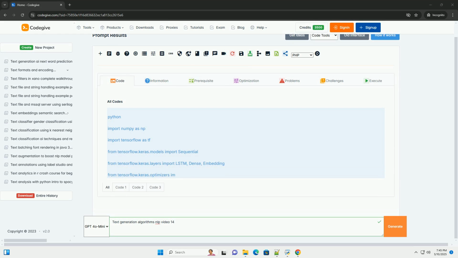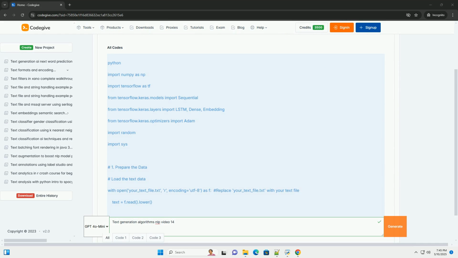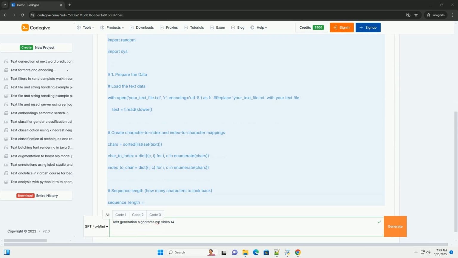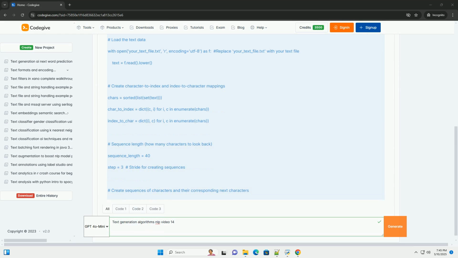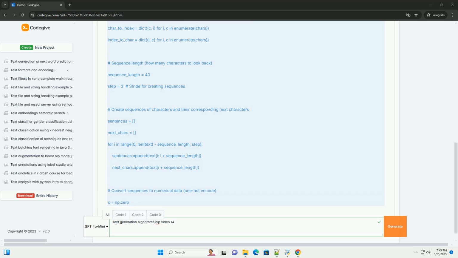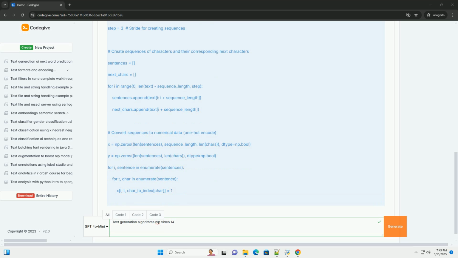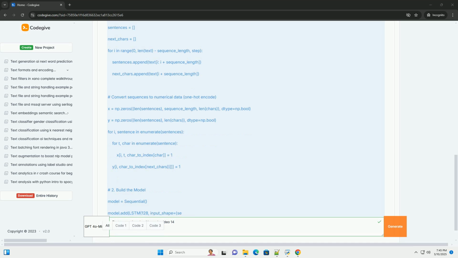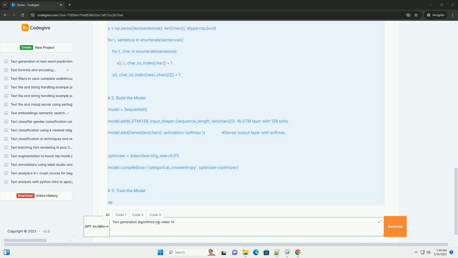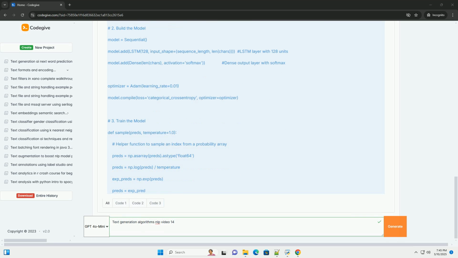OK, let's dive deep into text generation algorithms in NLP, inspired by the topics commonly covered in an NLP video/course around video 14. I'll give you a comprehensive overview with explanations, code examples in Python, using TensorFlow/Keras and potentially Hugging Face transformers, and address key concepts. Overview: Text generation in NLP. Text generation is a fundamental task in natural language processing, NLP, that involves creating coherent, meaningful, and contextually relevant text from a given input or prompt.